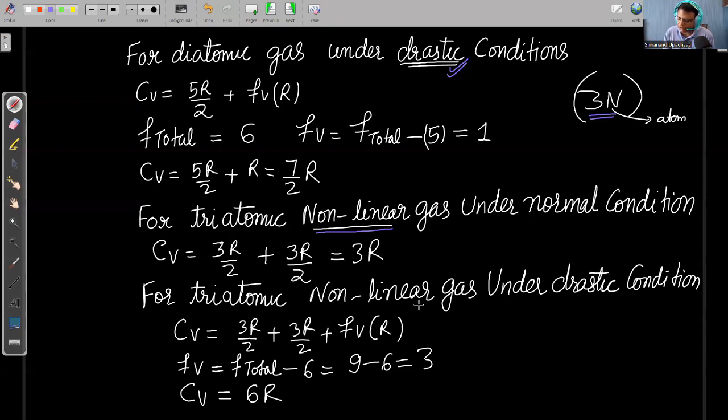For triatomic non-linear gas molecules, under drastic conditions, Cv is equal to 3R by 2 plus 3R by 2 plus the vibrational degree of freedom into R. So what is the vibrational degree of freedom for a non-linear triatomic molecule? We know that total degree of freedom is 9 and translational and rotational degree of freedom is 6. So 9 minus 6 is equal to 3. So the Cv value is equal to 6R.